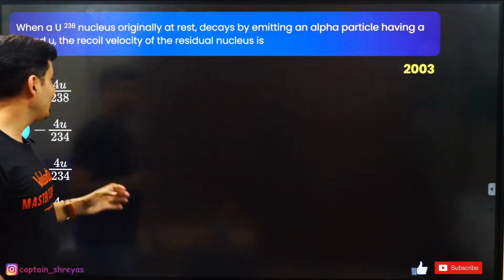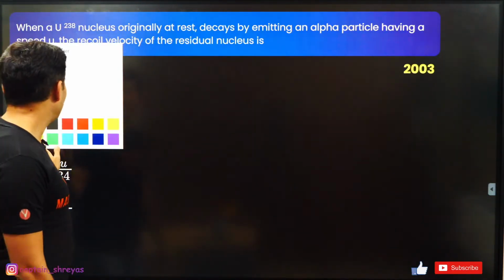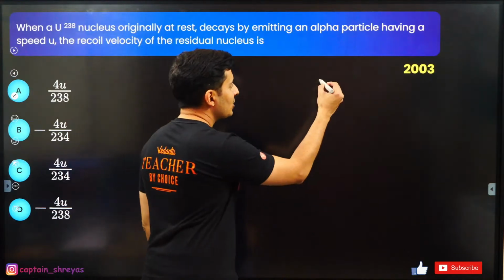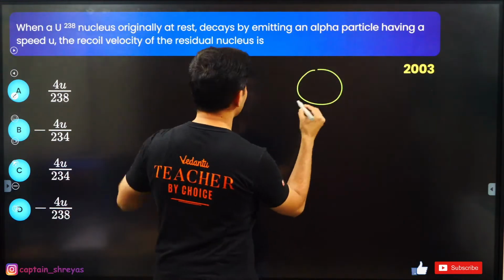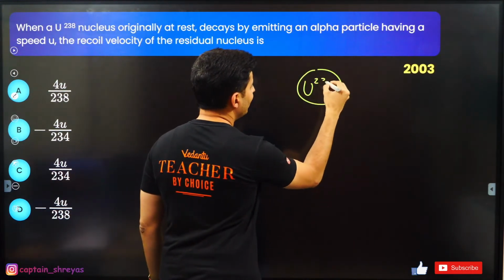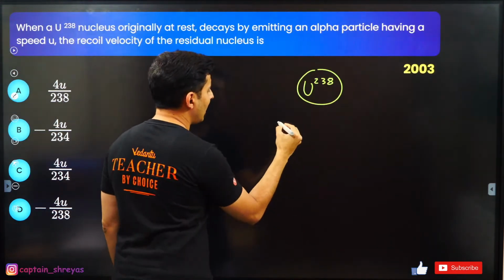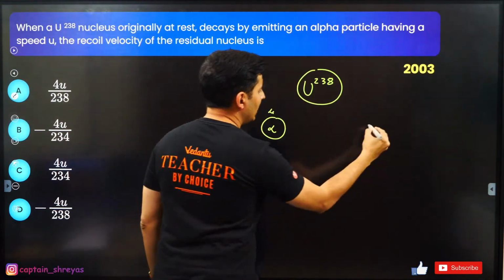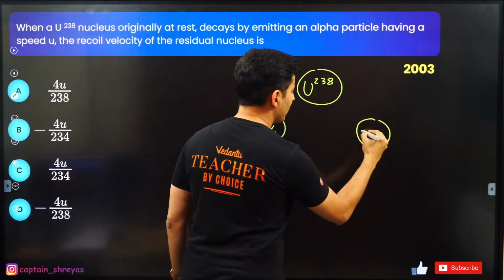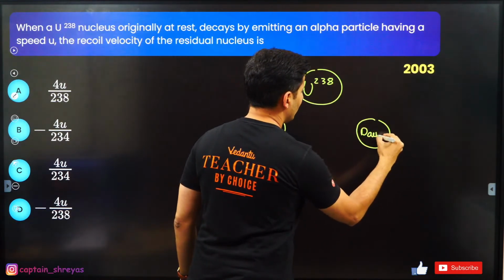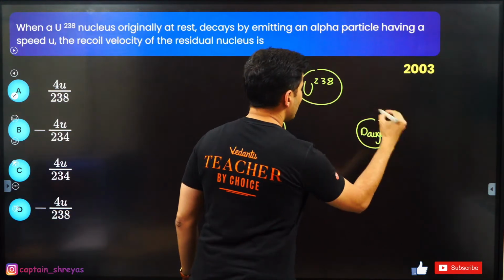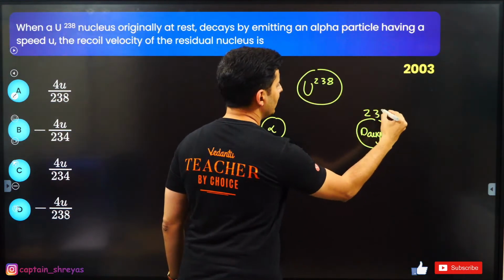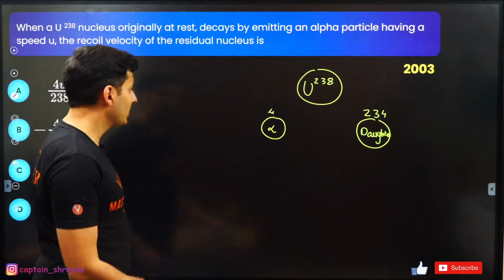The recoil velocity of the residual. Come on, guys. Again, a previous year question. So you have a uranium nucleus which is basically U-238. It emits an alpha particle, which has a mass number of 4, and it also emits a daughter nucleus which has a mass number of 234. Obviously mass number has to be conserved.